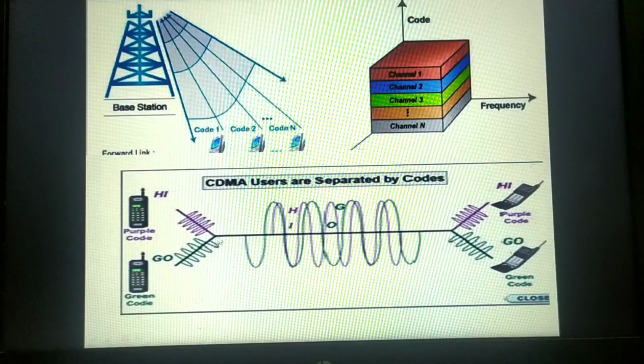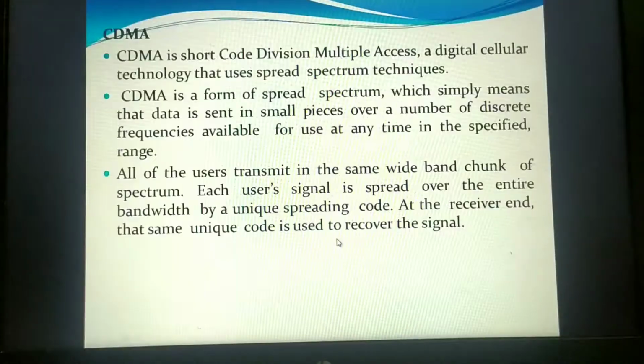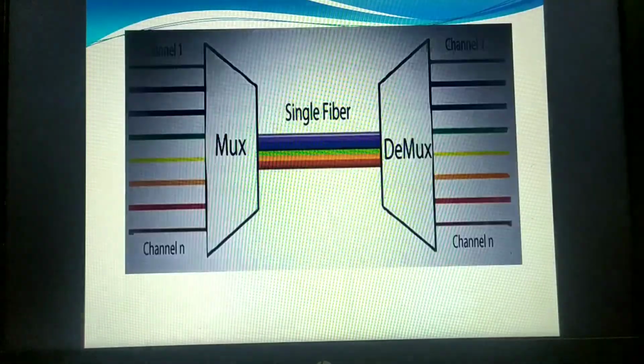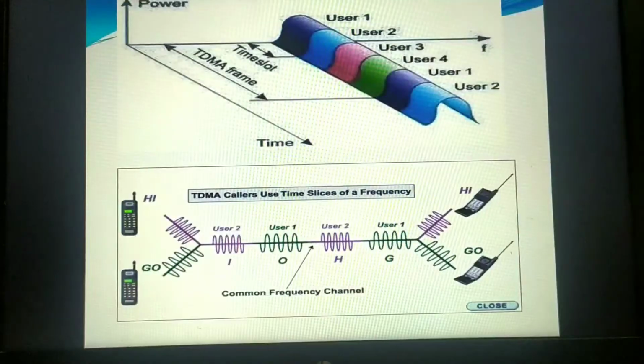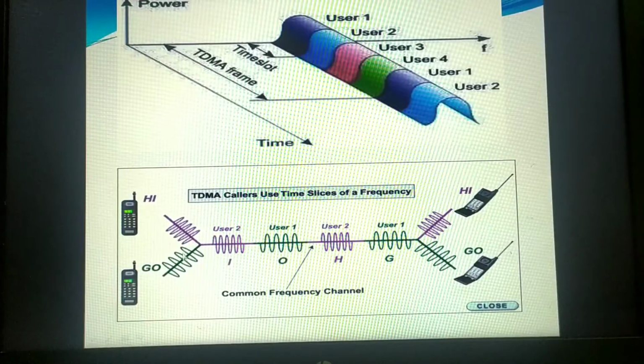This is the spread spectrum technology, where two users are there, user 1 and user 2. They are using the complete channel to send the data. The frequencies are not divided.